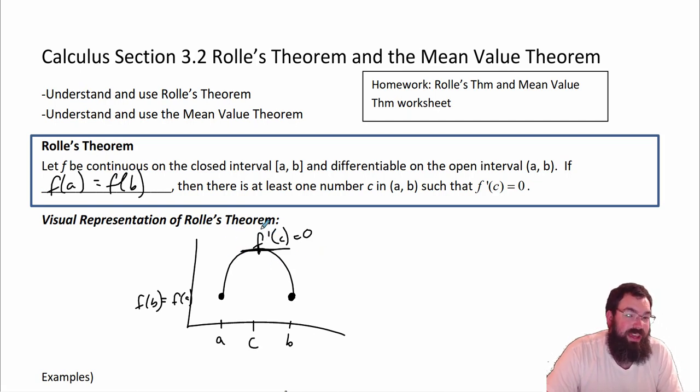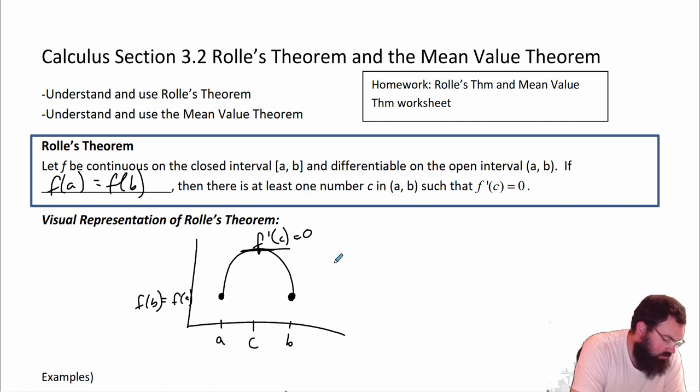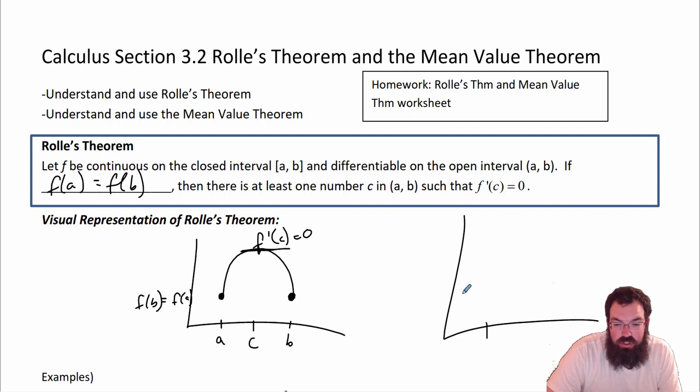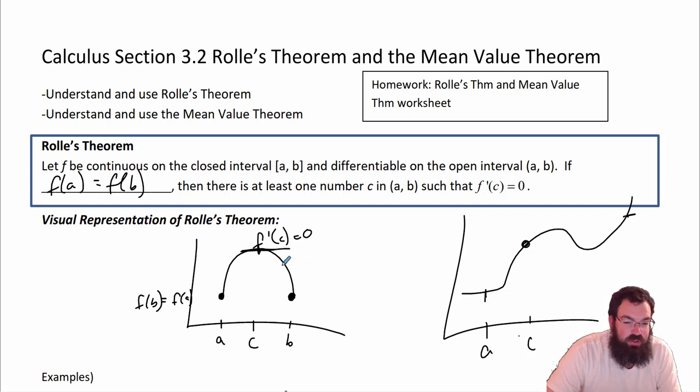This is a special case of the mean value theorem. I'm sorry, not the mean, but the intermediate value theorem. This is a special case of the intermediate value theorem, where, remember, the intermediate value theorem basically says if I have a function where this is a and this is b, then there's going to be some c in between those two values on this interval. So here I can say that's c.